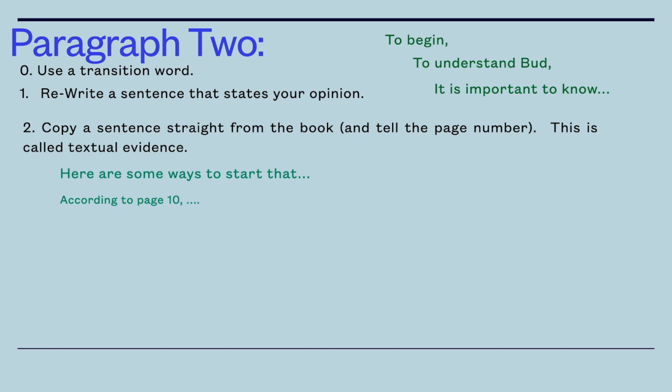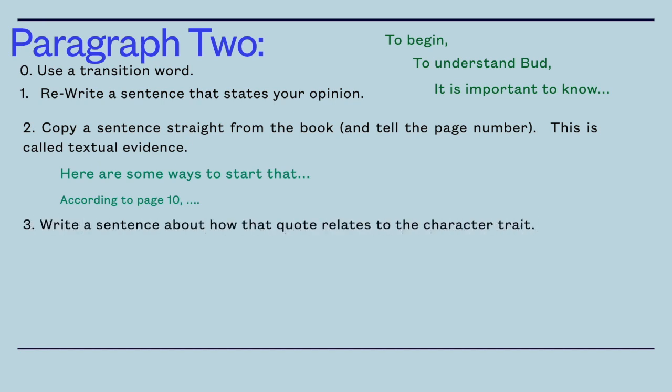So far your second paragraph could sound like this. To begin with, I'm going to tell you how Bud is strong. According to page 10, Bud, and then you describe the strong thing that he did. Okay. Now your third sentence, I need you to write a sentence about how the quote you used relates to the character trait. Like you need to explain yourself. Why did you use that sentence? So one sentence of quote, one sentence of explanation.